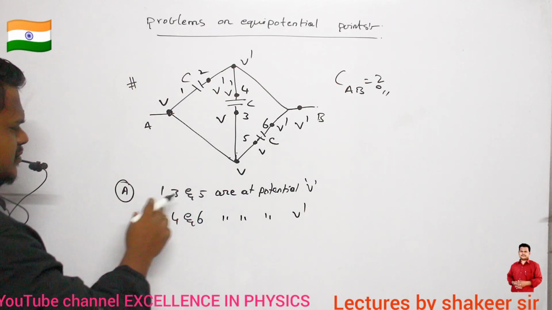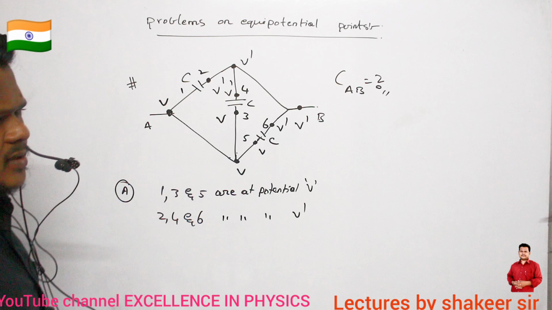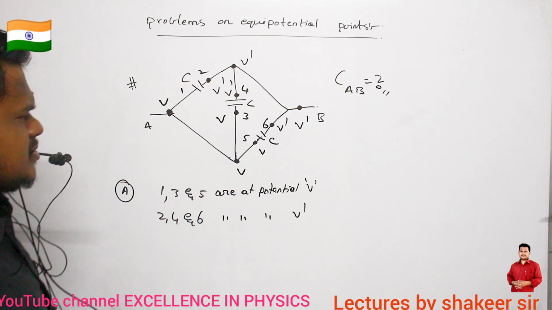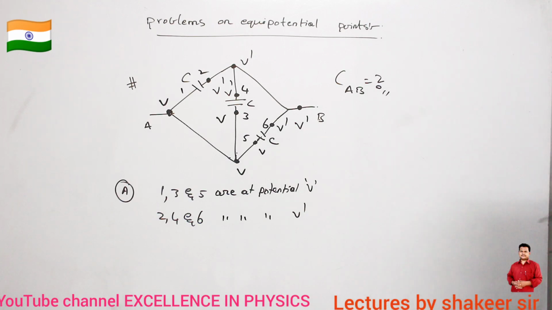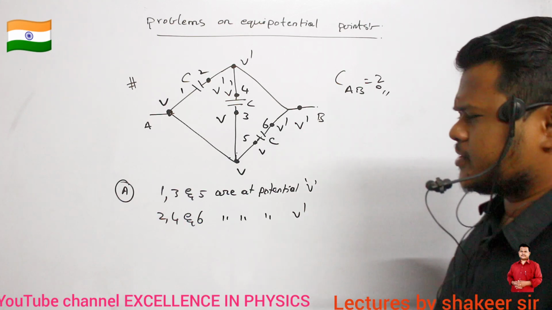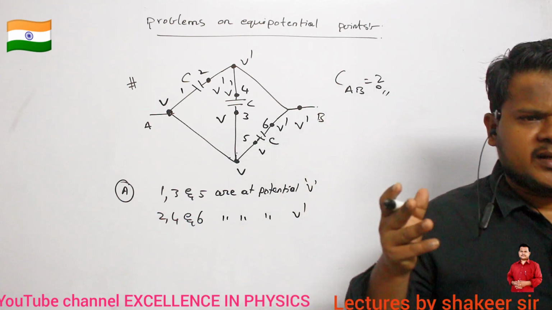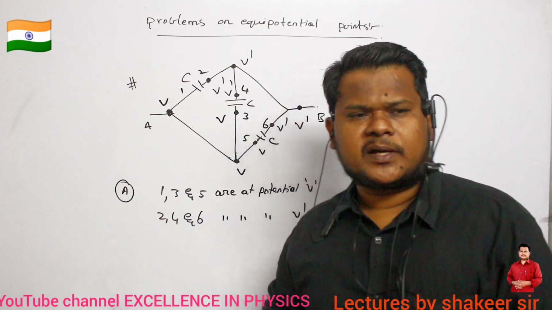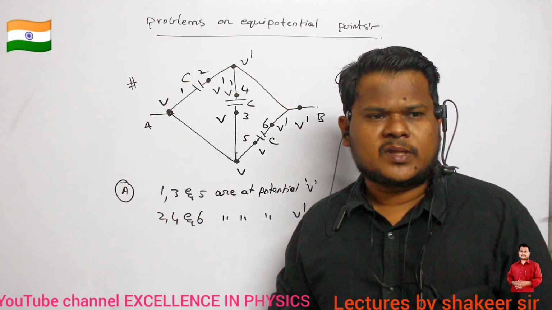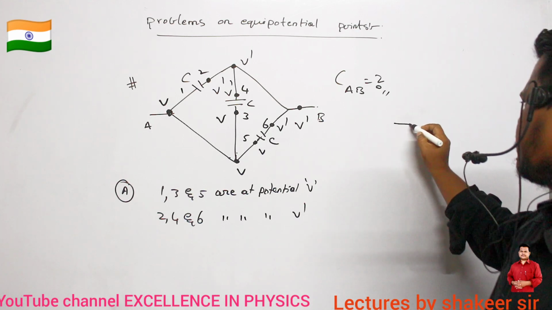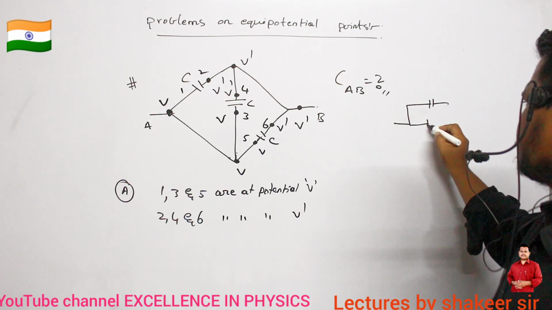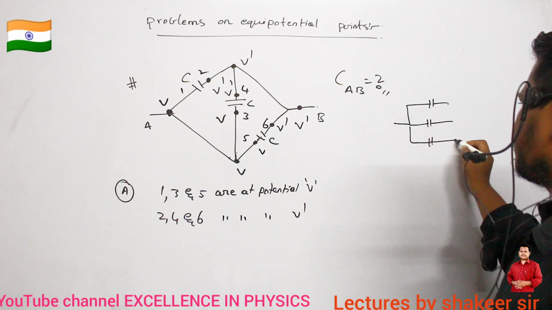That's all. No? If 3 plates are present at the same potential, it means what kind of connection is this? Is this a series connection or a parallel connection? If 3 plates are present at the same potential, are they connected in series or in parallel? Definitely parallel connection, no? So therefore, how can I draw a circuit of this one? This is one capacitor, this is the second capacitor, this is the third capacitor.